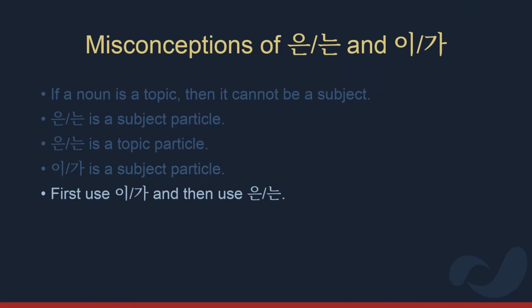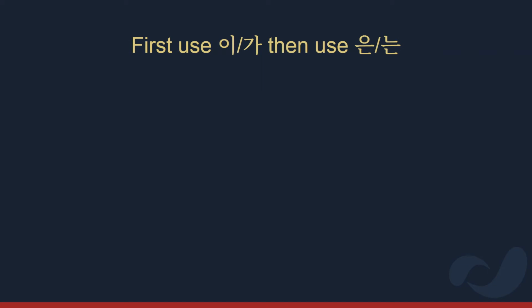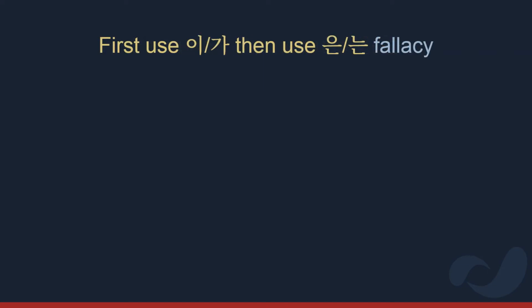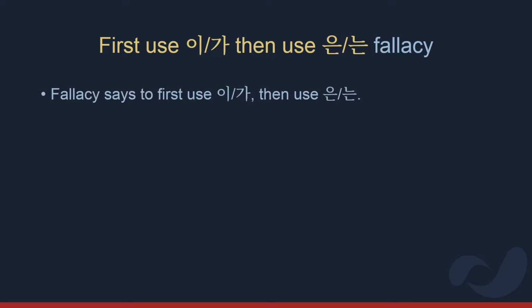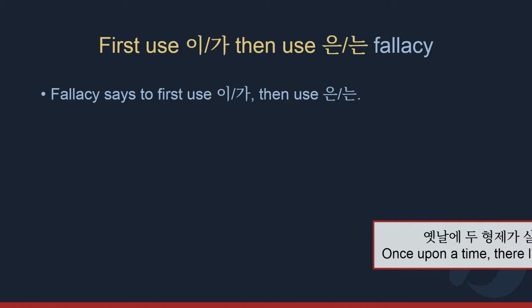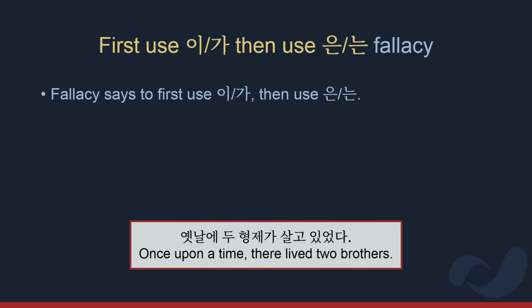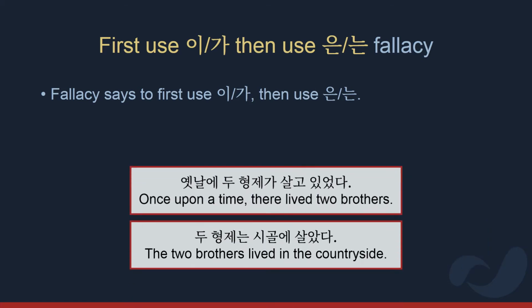Now we have the first use 이/가, then use 은/는 fallacy, which is very common. I myself believed this until I realized I was making so many errors because of it. The fallacy says that when something is brought up for the first time, it's marked with 이/가, and when it's mentioned again, it's marked with 은/는. The typical example is something like 옛날에 두 형제가 살고 있었다. 두 형제는 시골에 살았다. So here we see in the first sentence, the thing being introduced, the two brothers, is marked by 가. And then in the second sentence, when it's mentioned again, it's marked with 는.